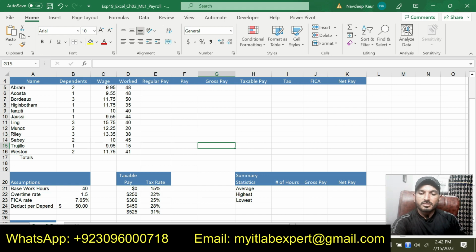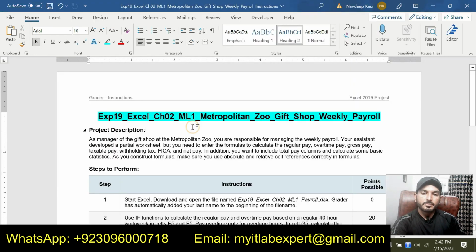So let's start this assignment. The title of the assignment is EXP19 Excel chapter 2 mid-level 1 Metropolitan Zoo gift shop weekly payroll. At the start, the project description is given. You can read the project description. As a manager of the gift shop at the Metropolitan Zoo, you are responsible for managing the weekly payroll.